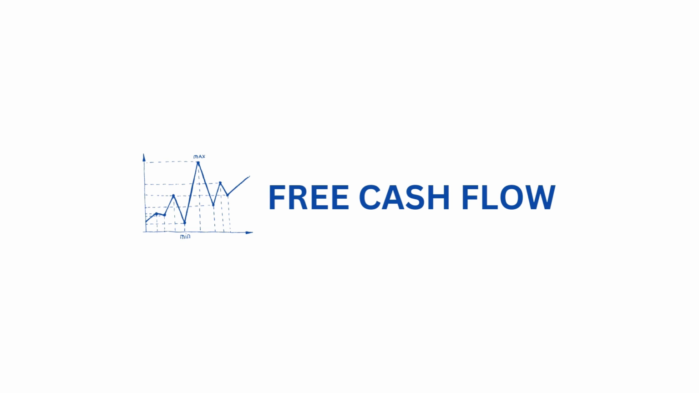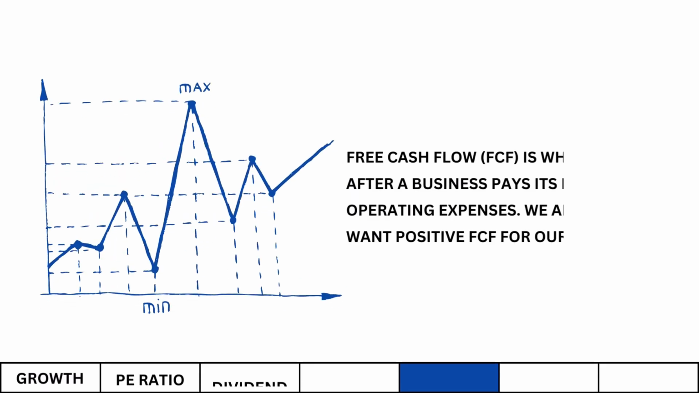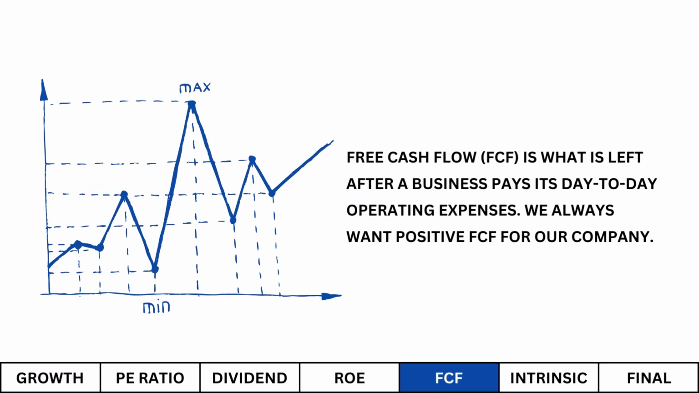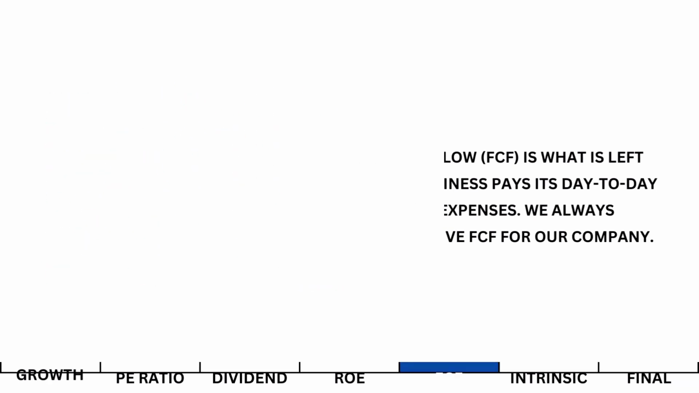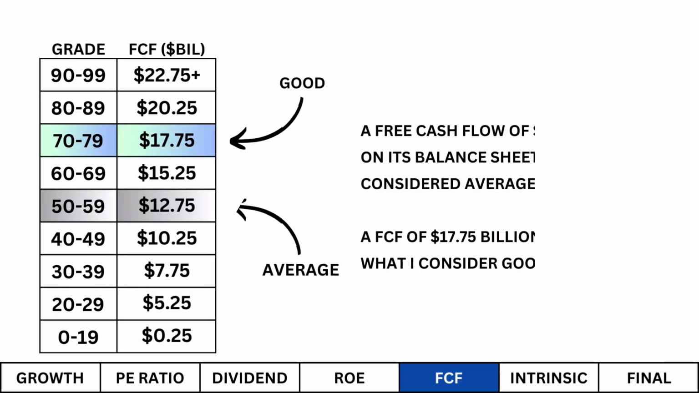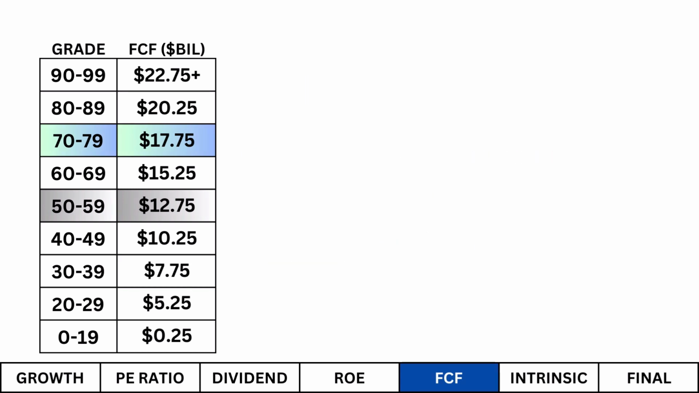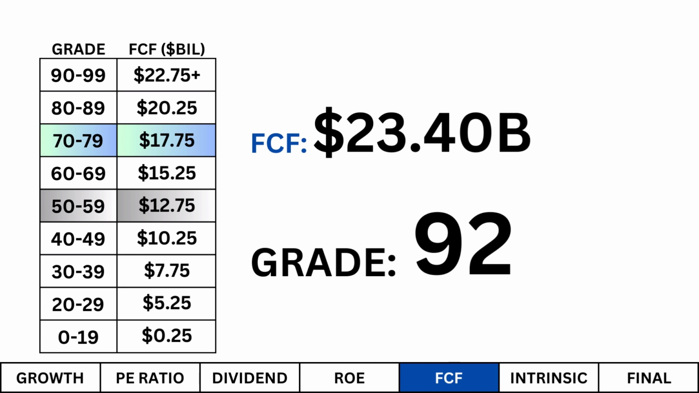Then we look at free cash flow. Free cash flow is what is left after a business pays its day-to-day operating expenses. We always want positive free cash flow for our company, which means more money coming in than going out. A free cash flow of $12.75 billion on its balance sheet is considered average. A free cash flow of $17.75 billion or more is what I consider good. Here's our company's free cash flow and its corresponding grade.